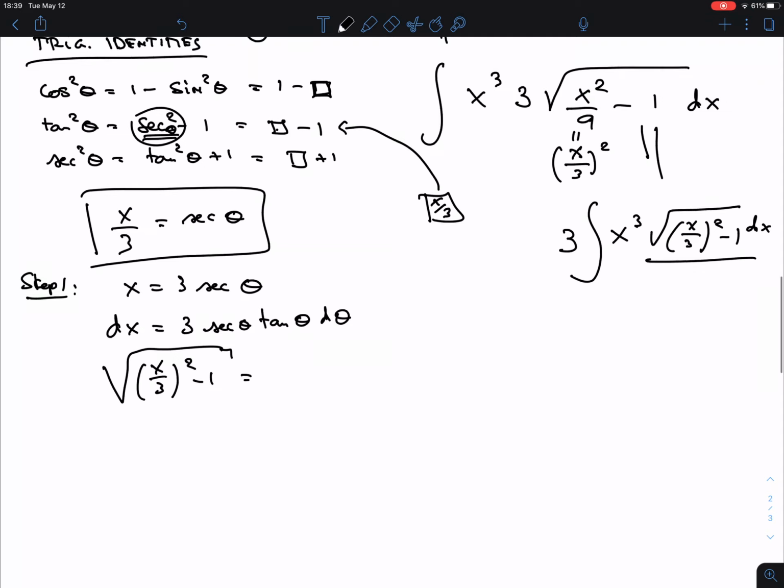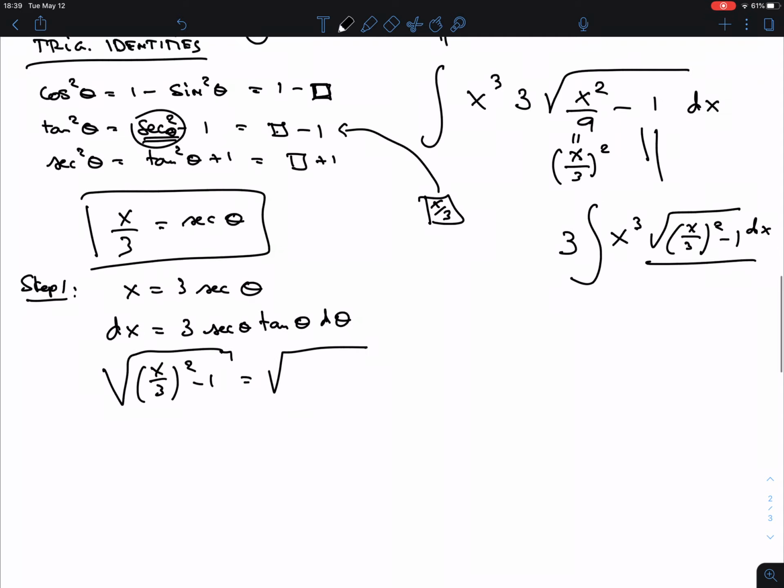So let's go over it. We have radical, the x over 3, that was secant theta squared minus 1. Now we have our trig identity here, right? This is the square root of tangent squared theta. So this is tangent theta.